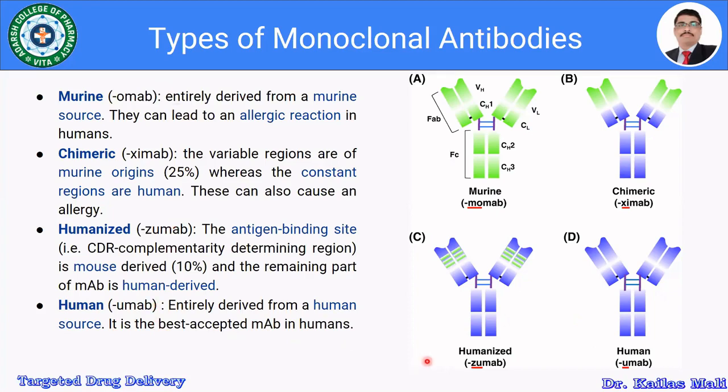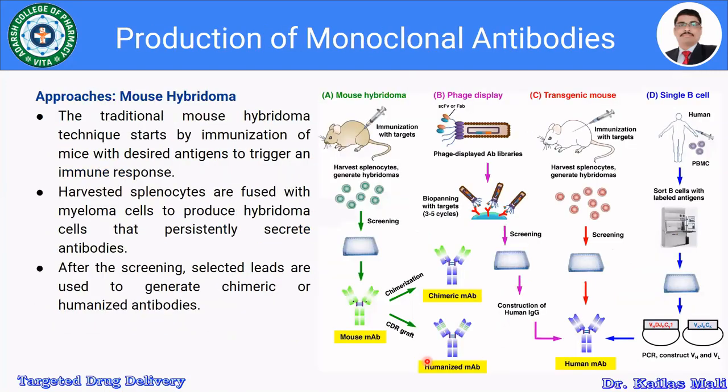Let us move towards the production or preparation of monoclonal antibodies. There are 4 technologies available to prepare monoclonal antibodies. The very first technology is known as the mouse hybridoma. The second one is phage display. The third one is the transgenic mouse. And the fourth one is the single B cell.